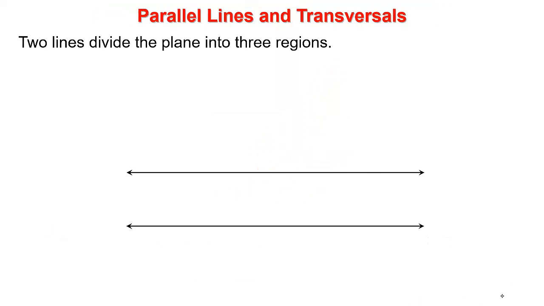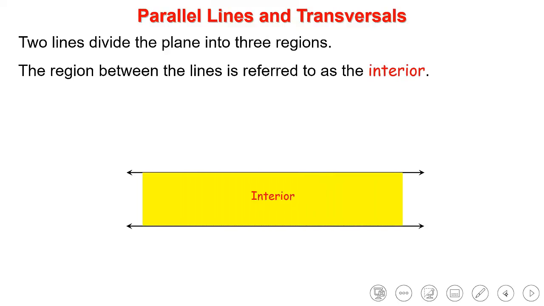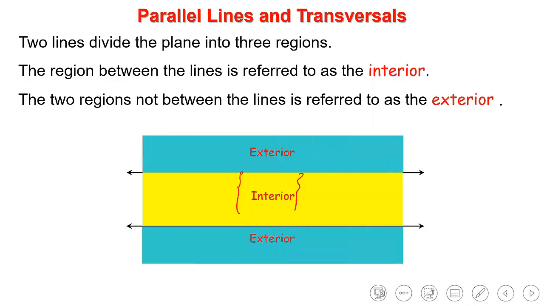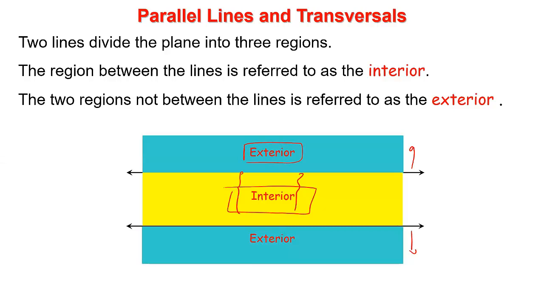First of all, before we start, we want to know that two parallel lines divide the plane into three regions. I have here an interior region, and an interior region is the space between the two lines. So this region is called an interior region because it lies between the two parallel lines. And I have two exterior regions, which means they are either above the parallel line or below the parallel line. So again, I have an interior, which is between the two parallel lines, and I have exterior regions. One of them is above the parallel line and the other one is below the parallel line.